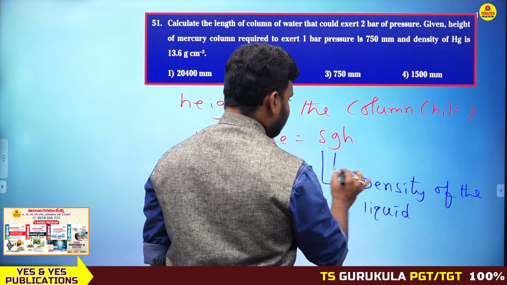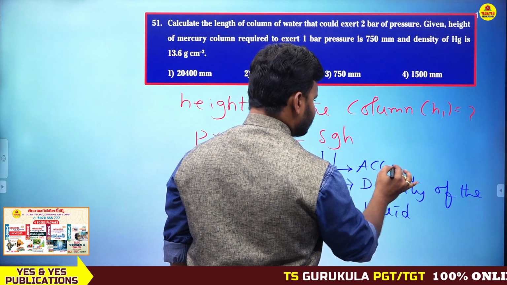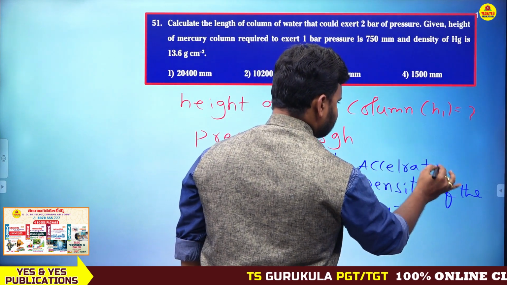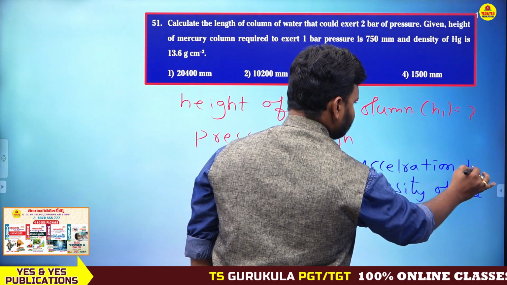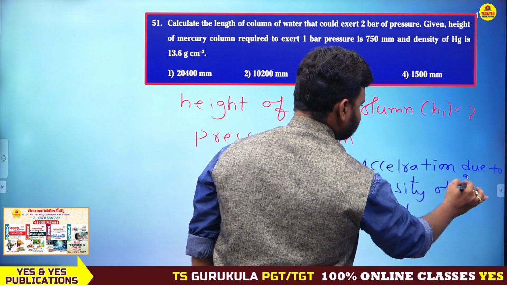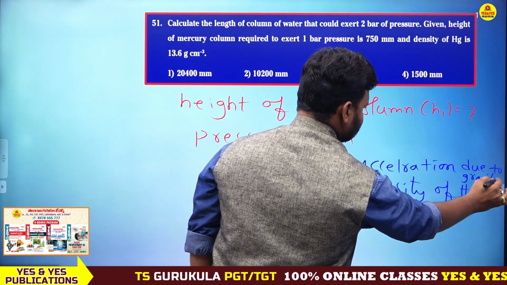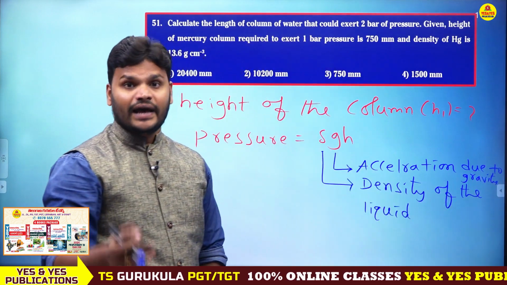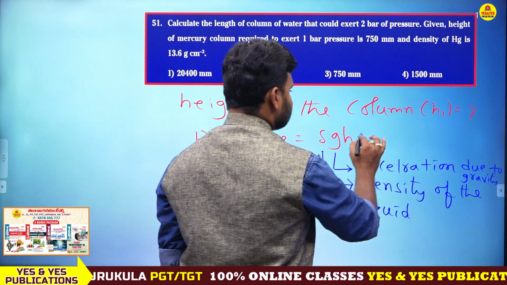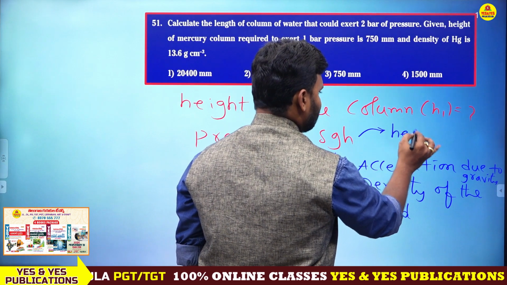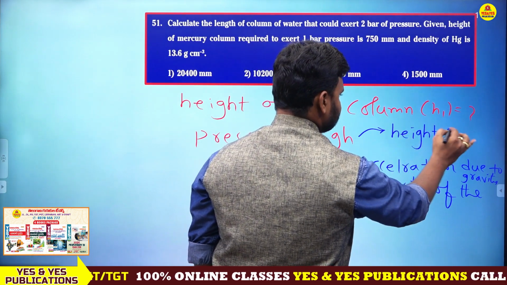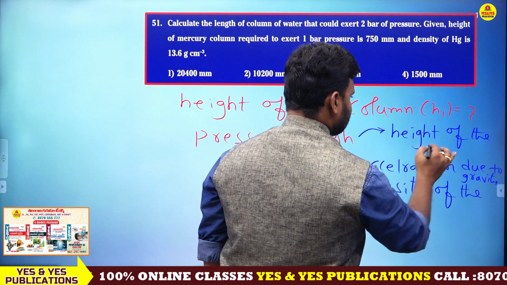And h is nothing but the height of the column.